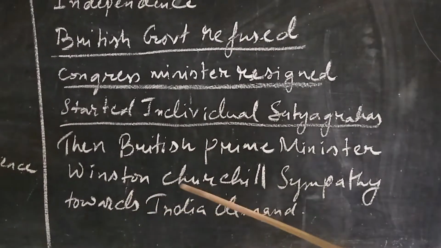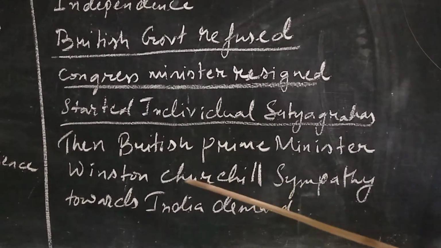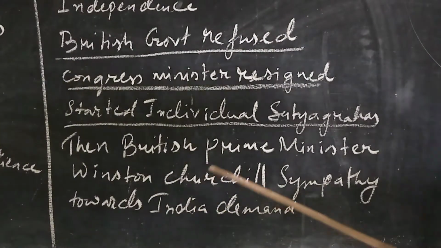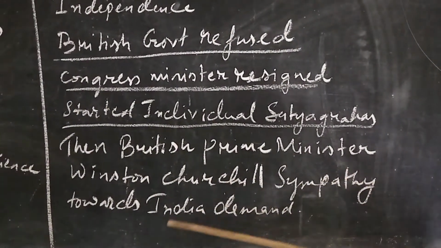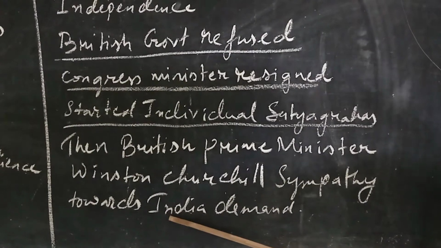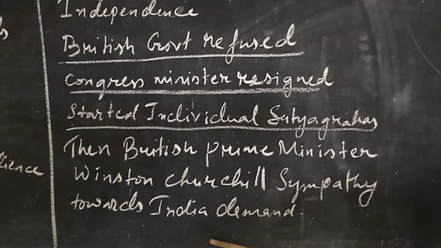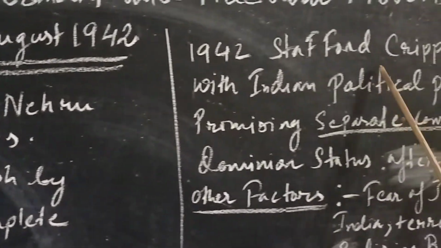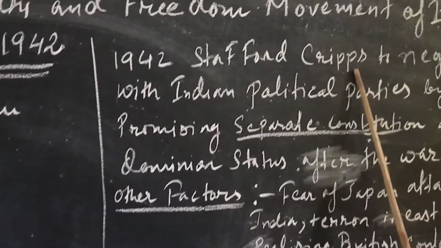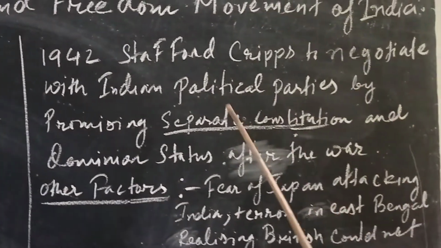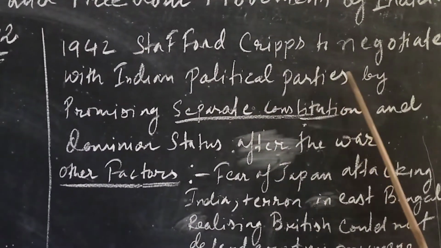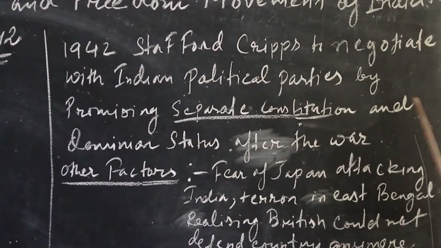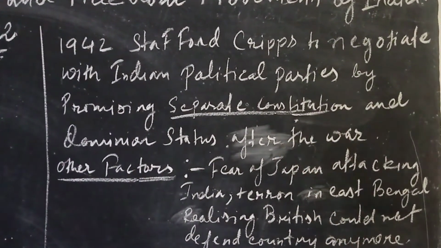In 1942, he sent Stafford Cripps to negotiate with Indian political parties, promising a separate constitution and dominion status only after the war.